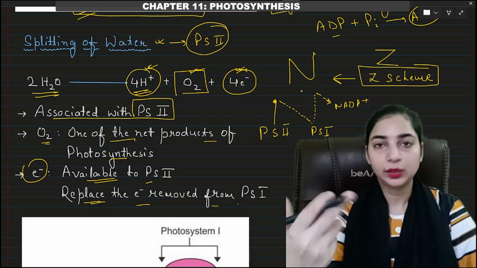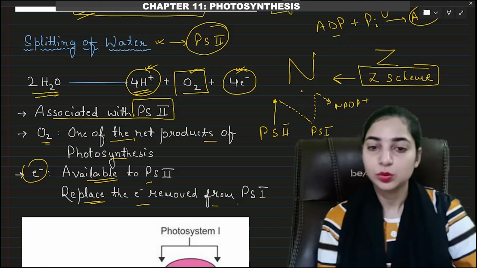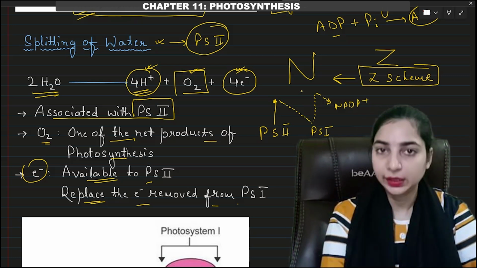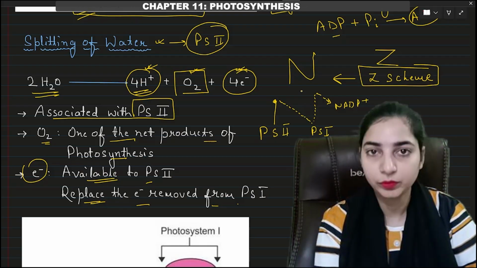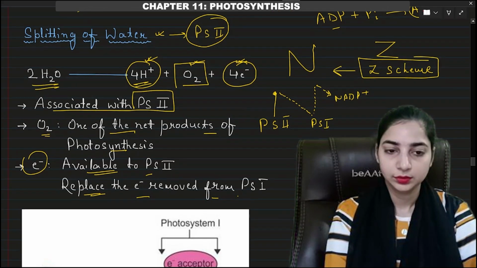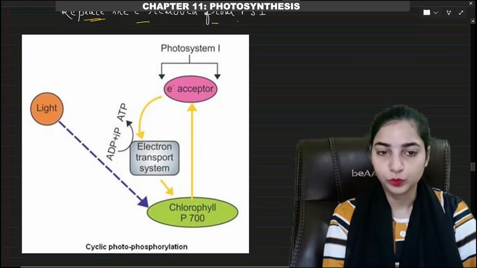right? And now the electron will be removed. So this electron is eventually removed by the PS1. So to replenish or to replace the electron, we need new electrons, right? And these new electrons will be available by the splitting of water in the PS2. Okay. So this was the non-cyclic photophosphorylation.